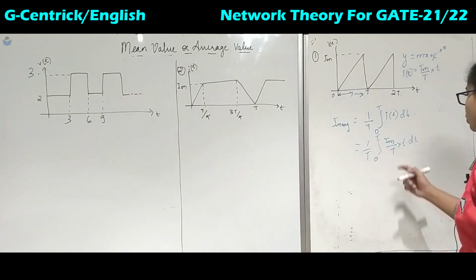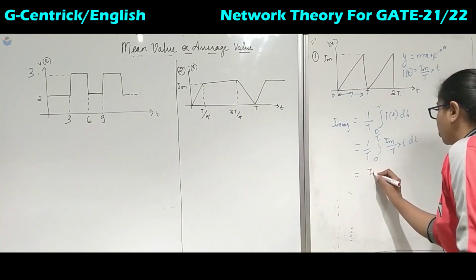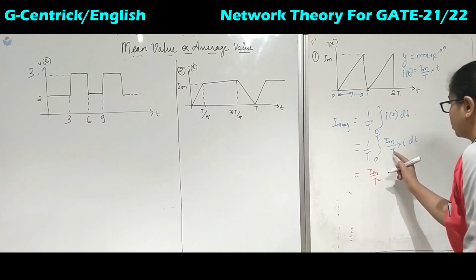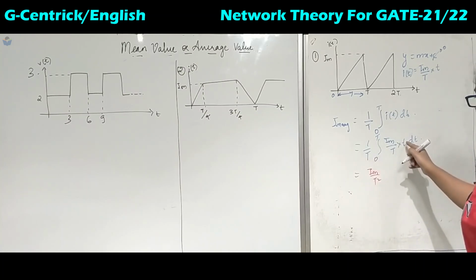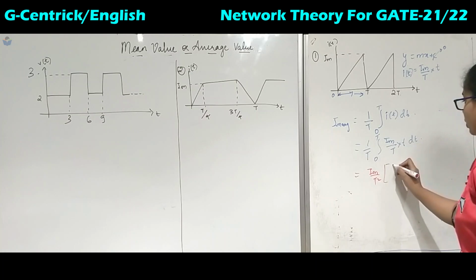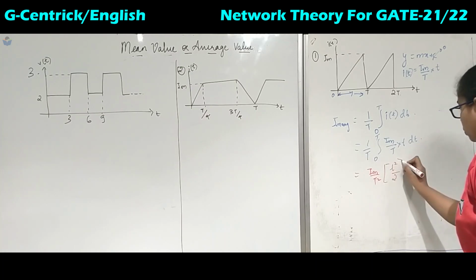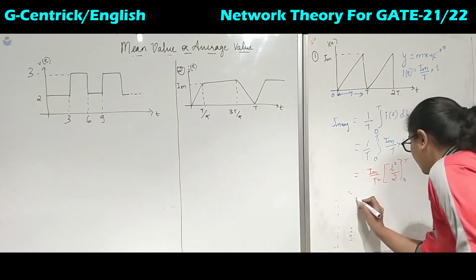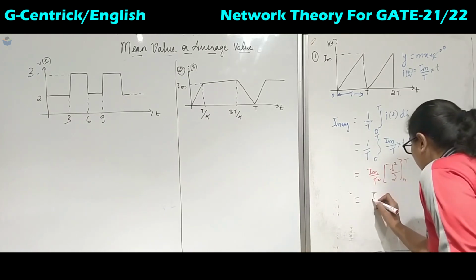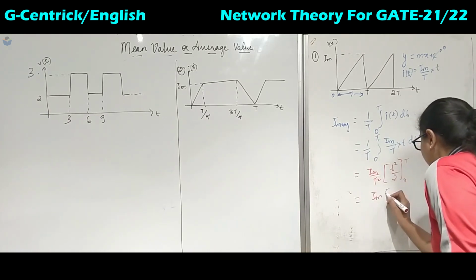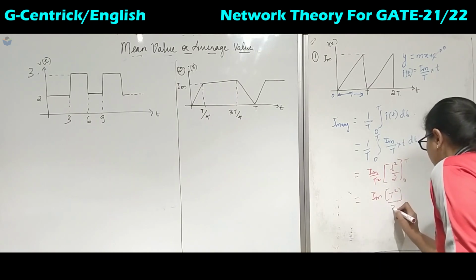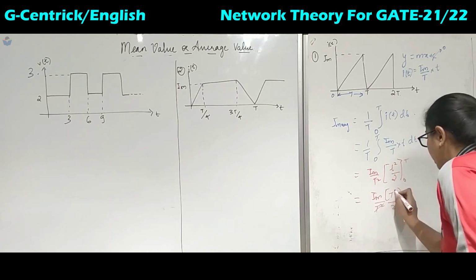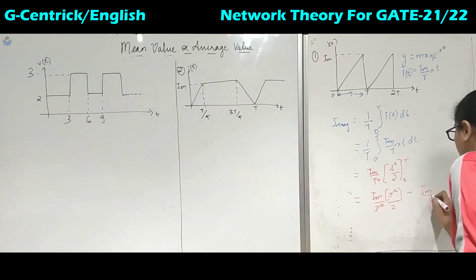Im is the constant value. Im upon T square, so this t into t is t square. The integration of t is t square by 2 from limits 0 to T. So substitute the limits here. You will get Im, T square at the top and 0 at the bottom, and here it is T square. It is Im by 2.